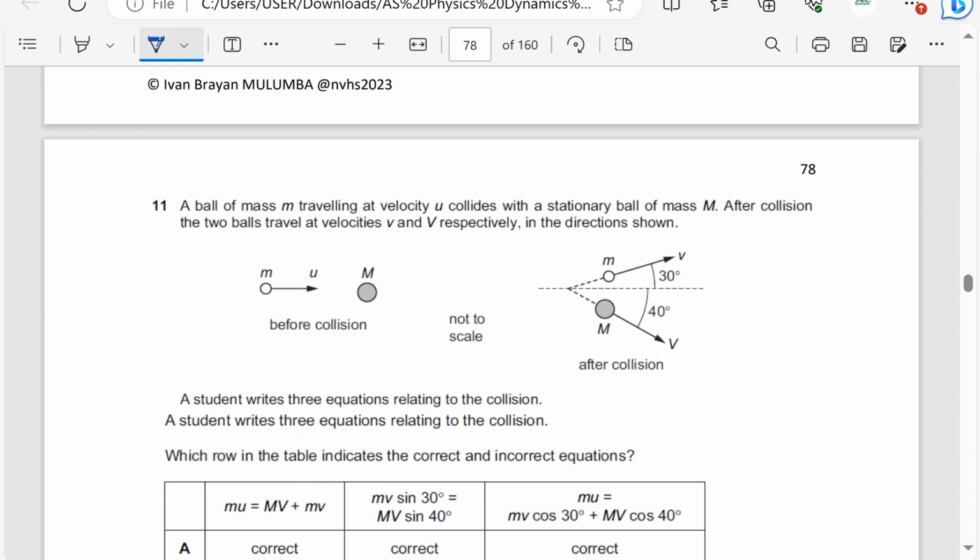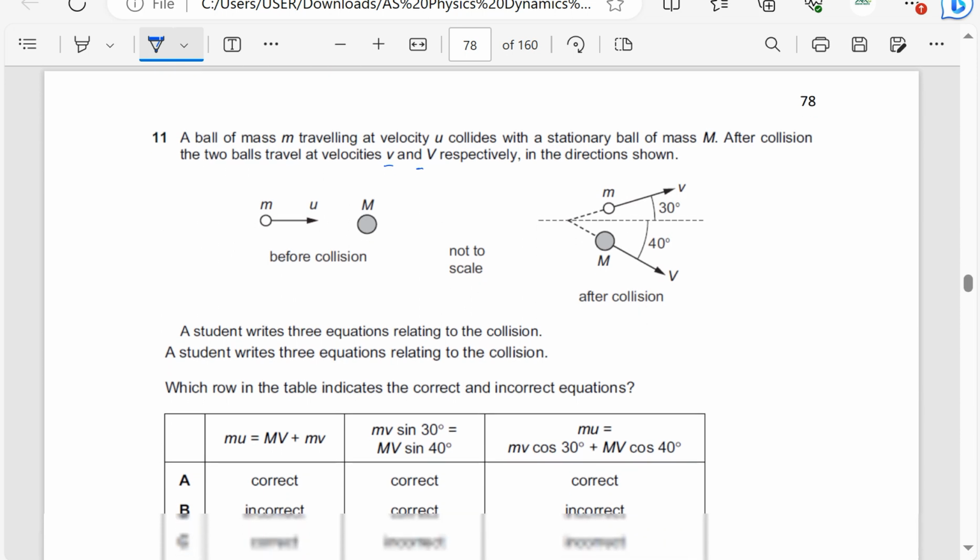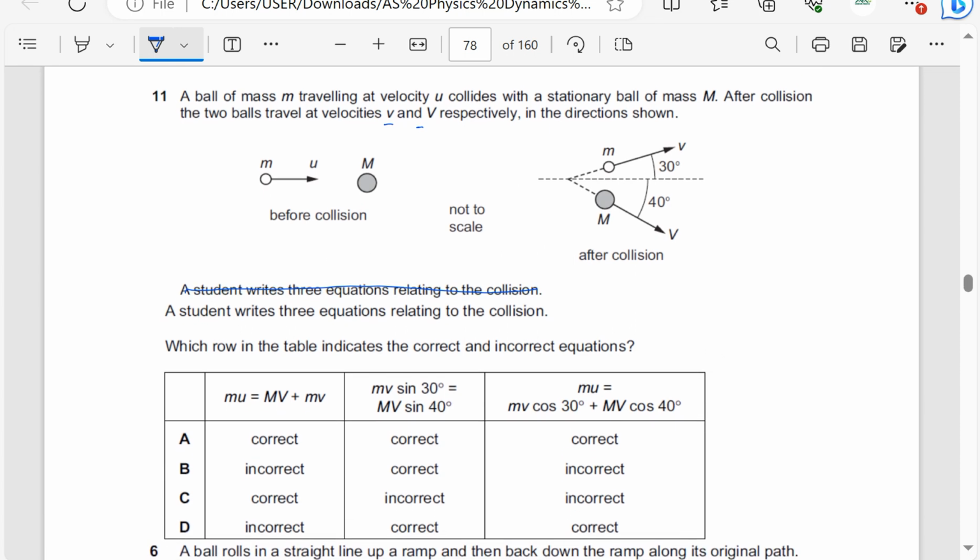A ball of mass m traveling at a speed u collides with a stationary ball of mass m. After collision, the two balls travel at velocities v and V, small v and capital V respectively, in directions shown. The student writes three equations relating to the collision. Which row in the table indicates the correct and incorrect equations?